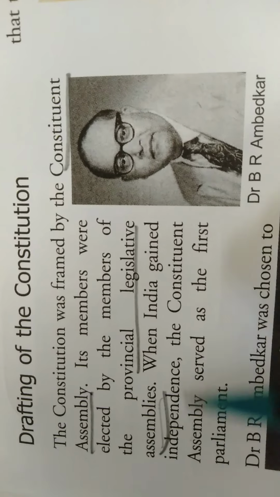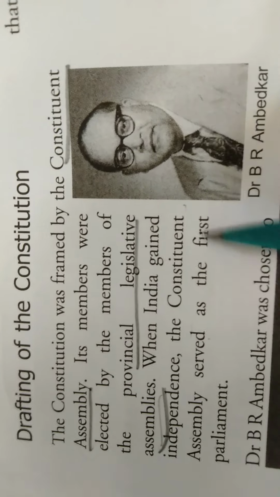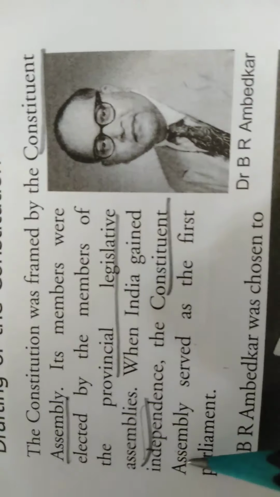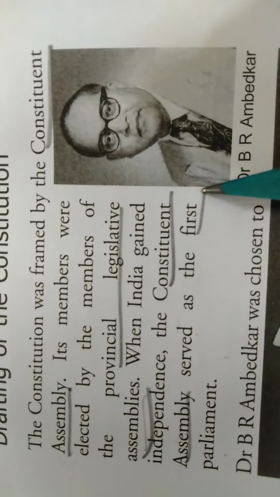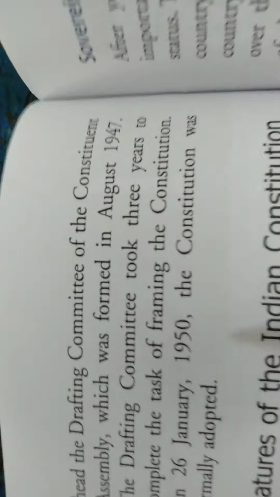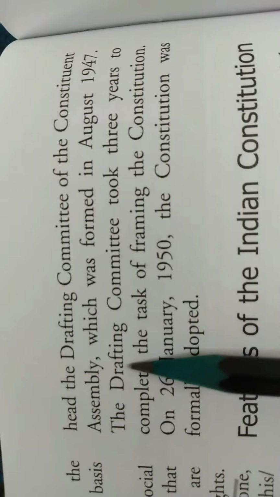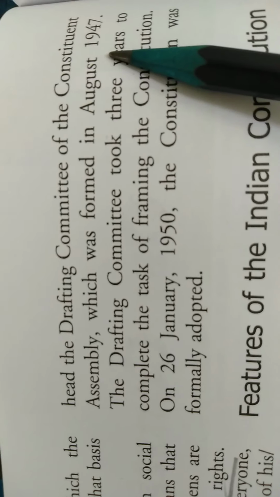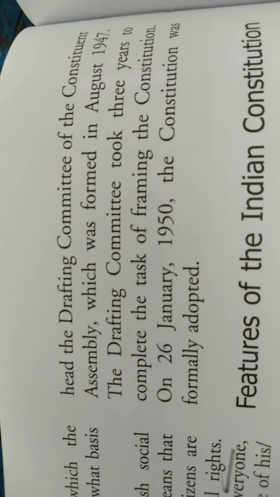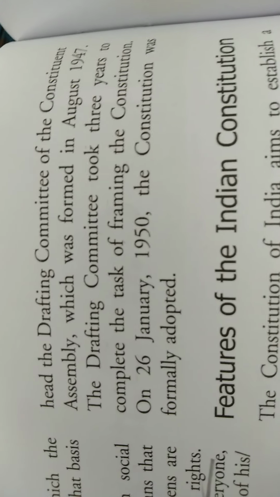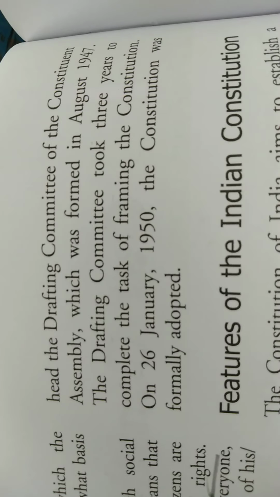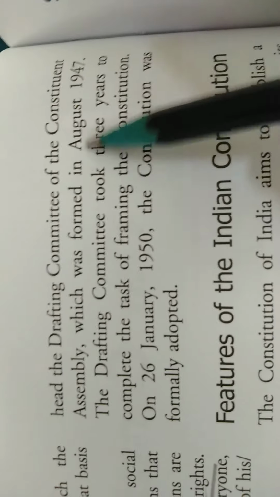When India gained independence, the Constituent Assembly served as the first parliament. So when we got independence, Constituent Assembly was referred to as the first parliament. Dr. B.R. Ambedkar was chosen to head the drafting committee of the Constituent Assembly, which was formed in August 1947. So who was the head of the drafting committee of the Indian Constitution? It was B.R. Ambedkar, and it was formed in August 1947.